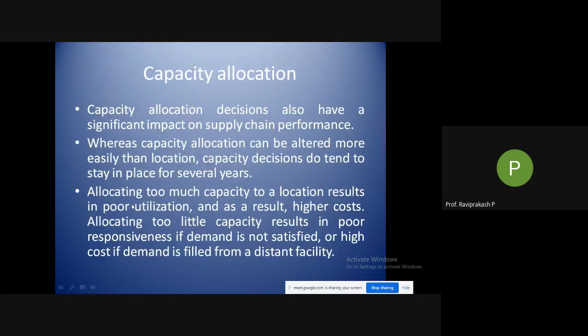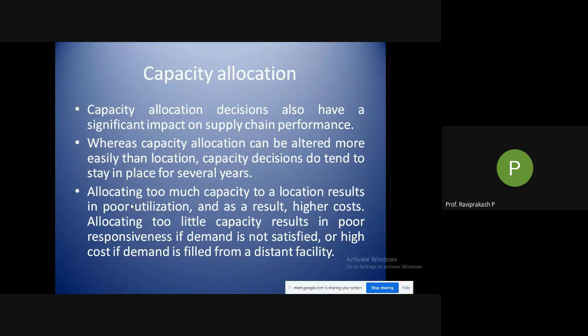Then capacity allocation. Capacity allocation decisions also have a significant impact on supply chain performance. Whereas capacity allocations can be altered more easily than location, capacity decisions tend to stay in place for several years.